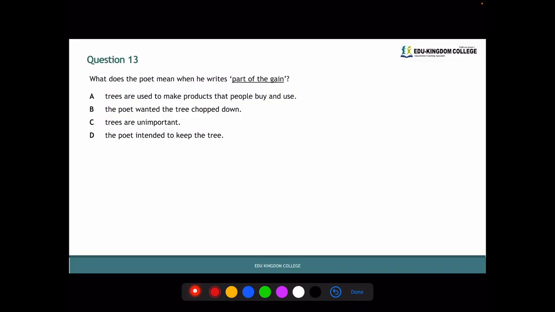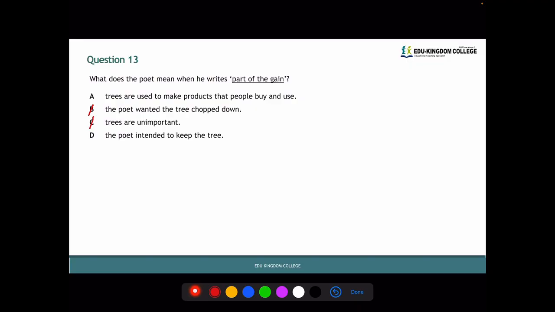Question 13. Question 13 reads, what does the poet mean when he writes "part of the gain"? A, trees are used to make products that people buy and use. B, the poet wanted the tree chopped down. C, trees are unimportant. D, the poet intended to keep the tree. So automatically we can cross two answers, which would be B and C. The poet wanted the tree chopped down.